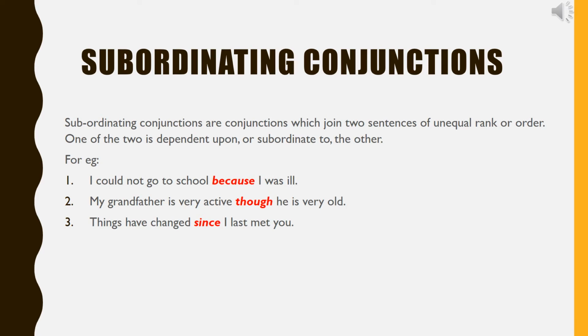Hence, the word because is subordinating conjunction. In the other sentences, though, since join two sentences of unequal rank or order. Therefore, they are also subordinating conjunctions. The subordinating conjunction is always the first word in the dependent sentence.